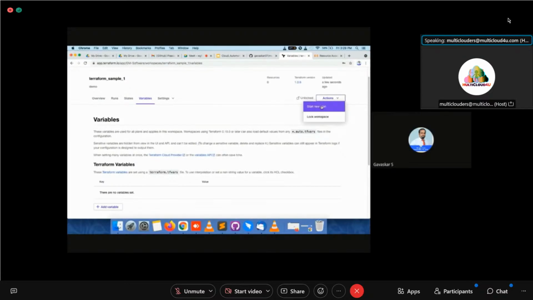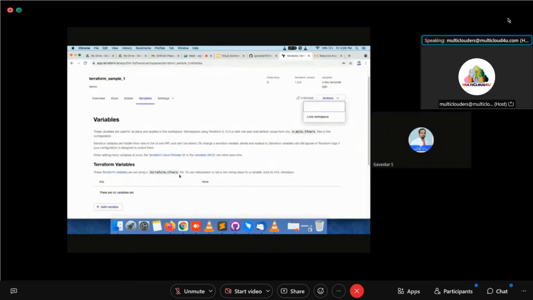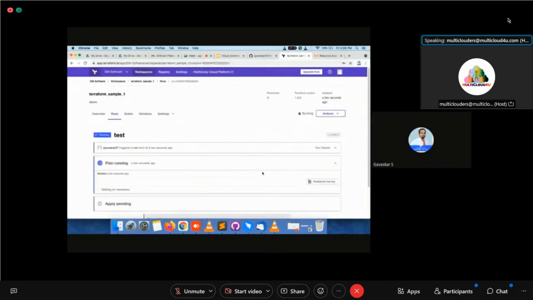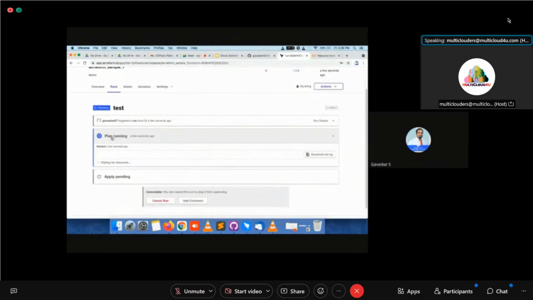Now you see here, I am going to start my new plan. If you are doing testing, any reason you can provide over here, and then start plan. Just click start plan. Now in this case, it will not be running, since I didn't provide the correct access key and access key secret. So you see, plan is running.